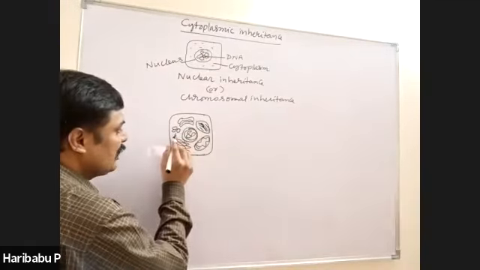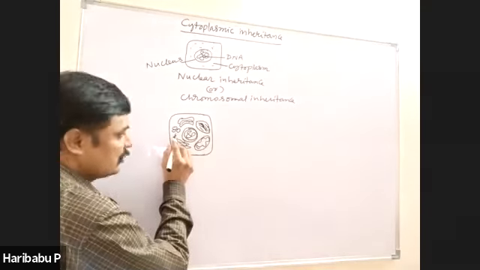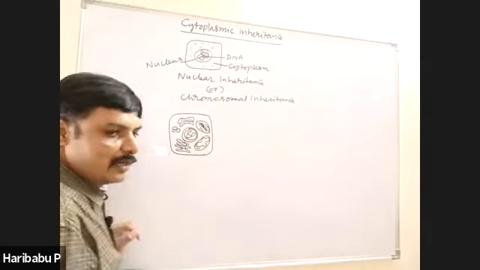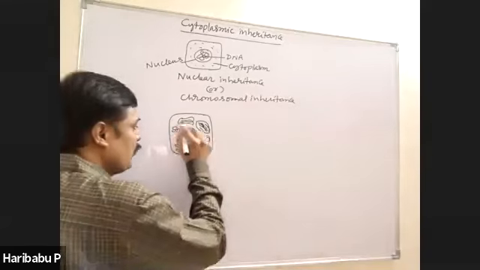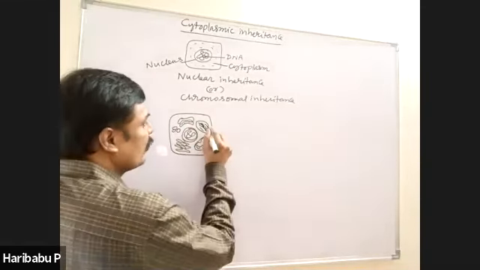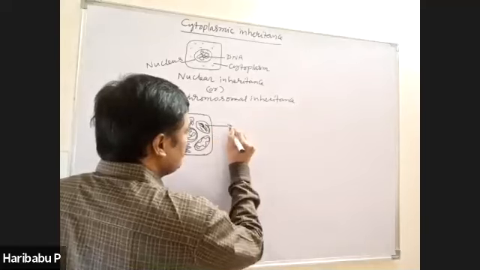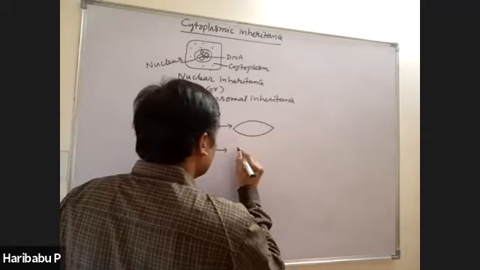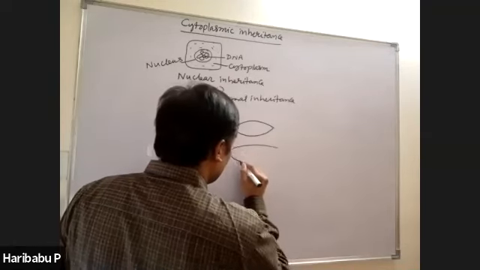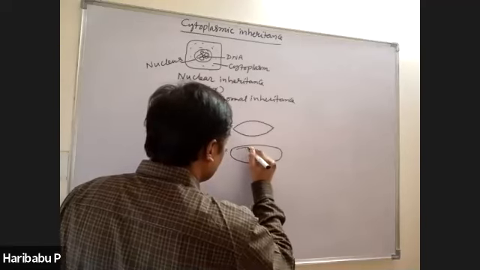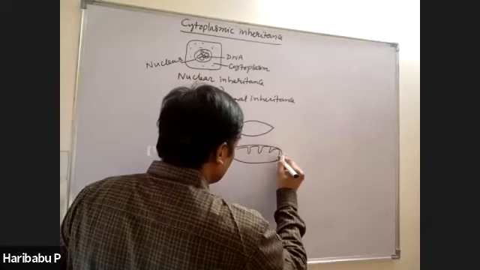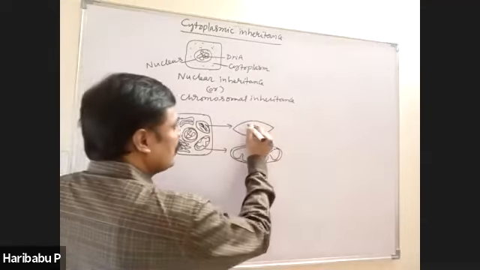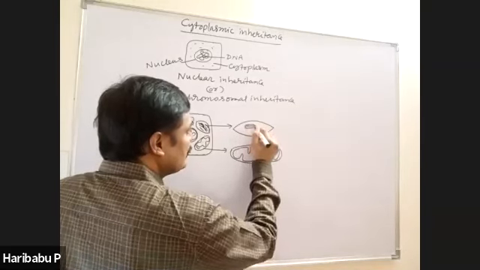Among these, some cell organelles are non-membranous, some are single membranous, and some are double membranous. Out of all these cell organelles, in two of them, namely chloroplast and mitochondria, there is DNA.